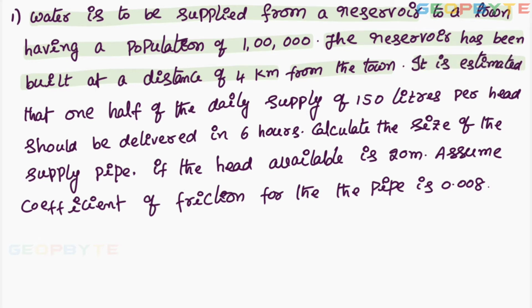It is estimated that one half of the daily supply of 150 liters per head.